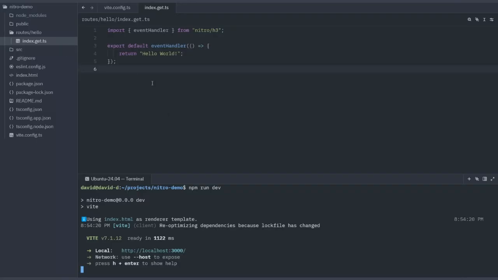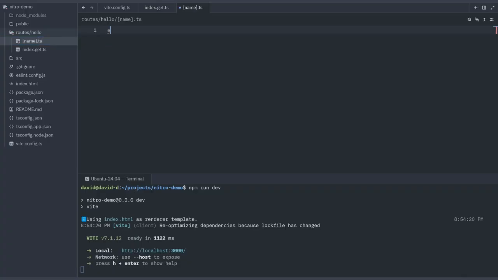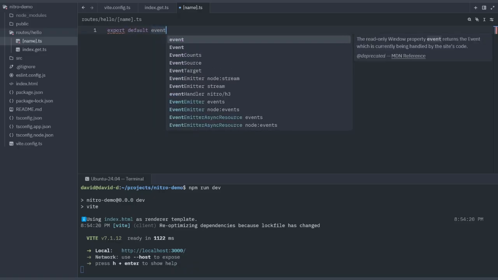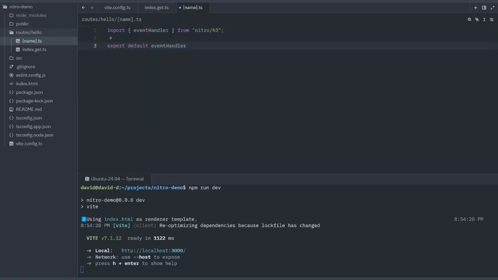Now we can also create a route that takes parameters. So let's go back to our folder hello, create a new file, and put in brackets [name].ts. And again, we're going to be using export default defineEventHandler, and here we're using the event.